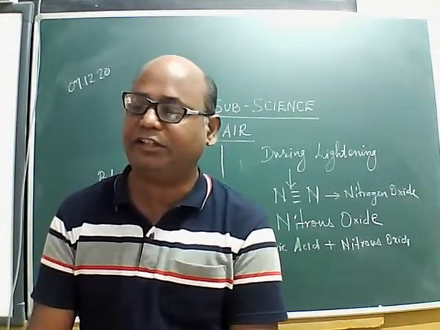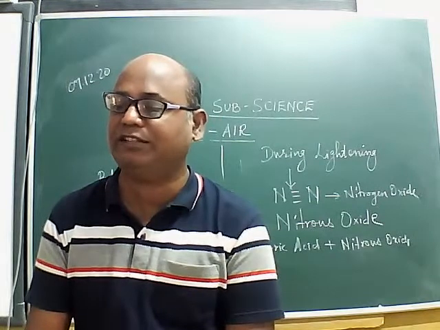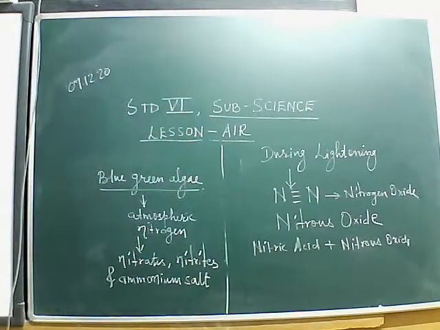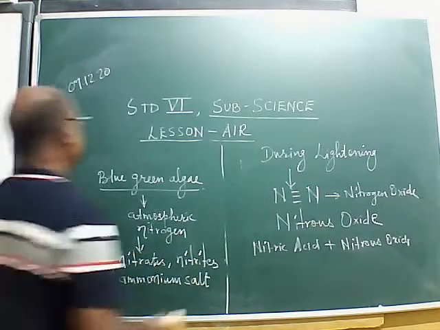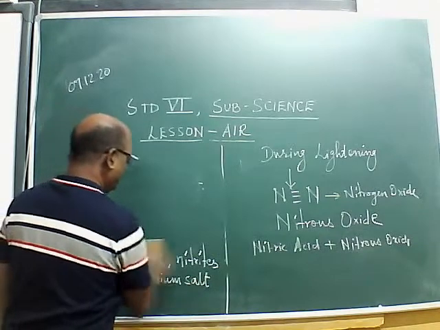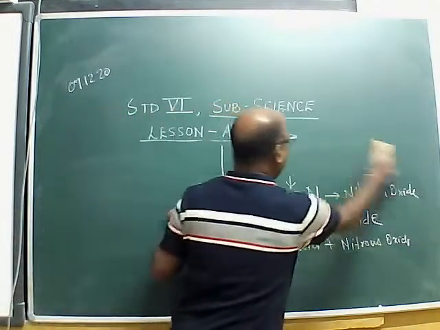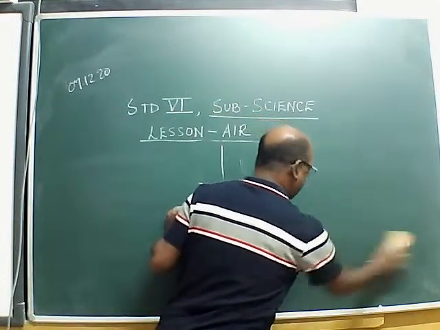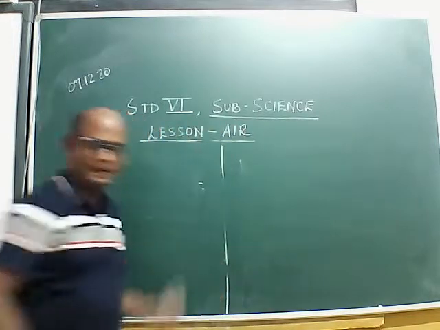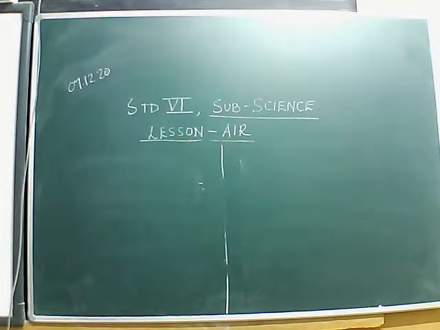They are converted into the form which can be used by the plants easily. This is how fixation of nitrogen takes place in the atmosphere.